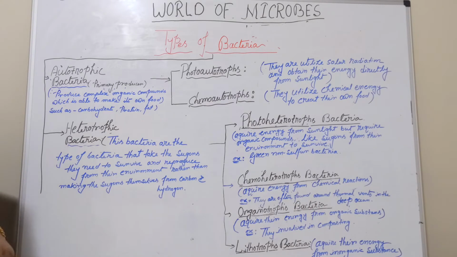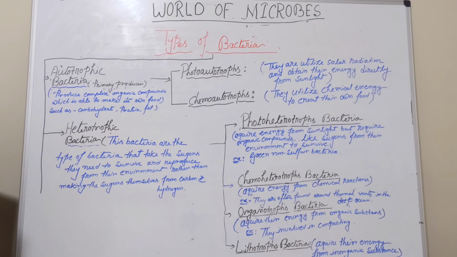So, photoheterotrophs bacteria acquire energy from sunlight but require organic compounds like sugars from their environment to survive, like green non-sulfur bacteria and purple non-sulfur bacteria. Next, the chemoheterotrophs bacteria acquire energy from chemical reactions. They are often found around thermal vents in the deep ocean.